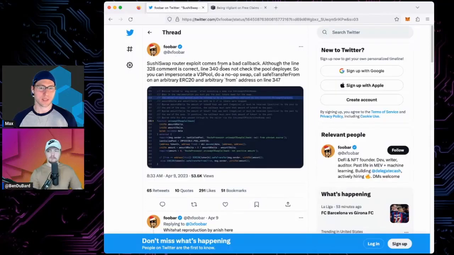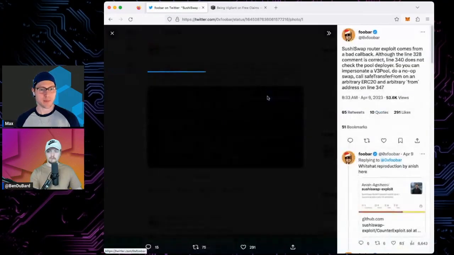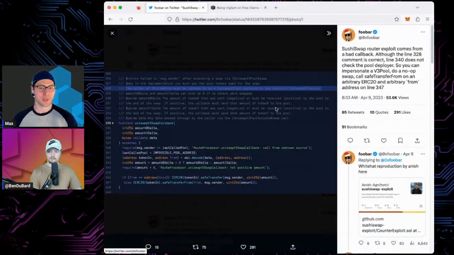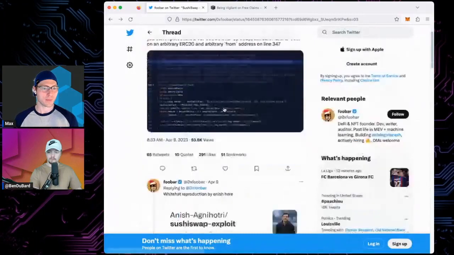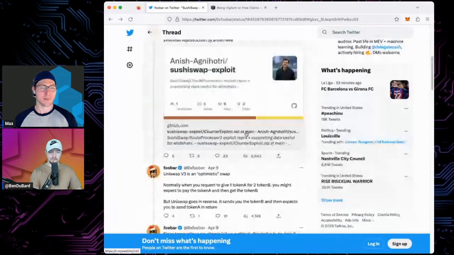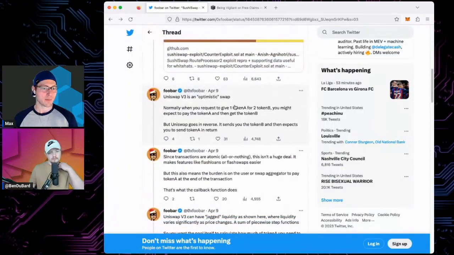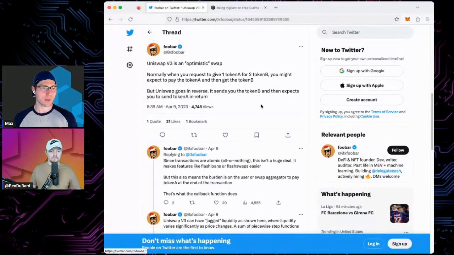X foobar, excellent write-up of what actually happened with the router exploit, the code and all that. Very interesting how he explains this. I know no one's going to understand if we go through the code, and there's actually an exploit so you can prove that this stuff works and all that stuff too. But I like this thread. I just want to go through it for a minute.